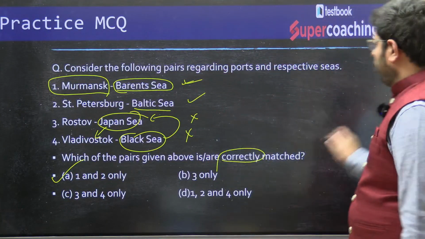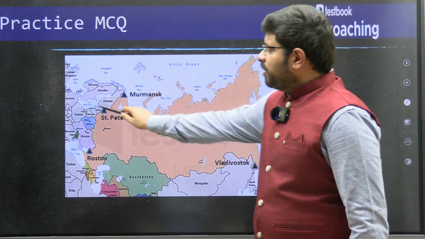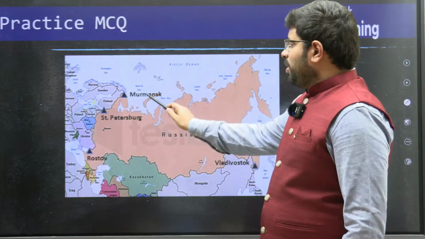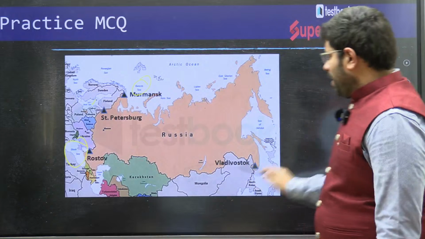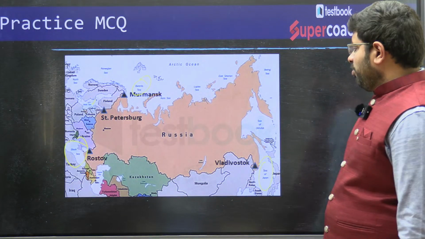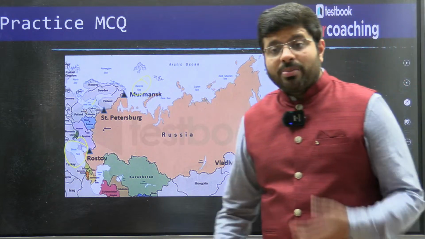This is a very important one. You can see this: St. Petersburg, part of the Baltic Sea. Murmansk, part of the Barents Sea. Rostov, part of the Black Sea. And Vladivostok, part of the Sea of Japan. So this becomes a very important mapping point for you.